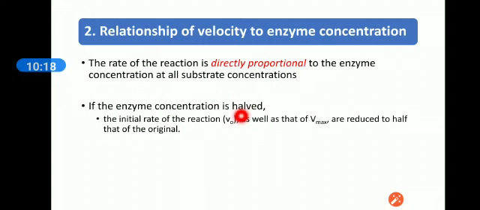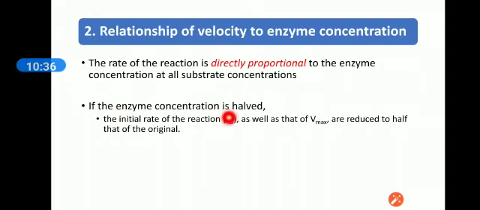Okay, the second conclusion is the relationship of velocity to enzyme concentration. The rate of the reaction is directly proportional to the enzyme concentration at all substrate concentrations.